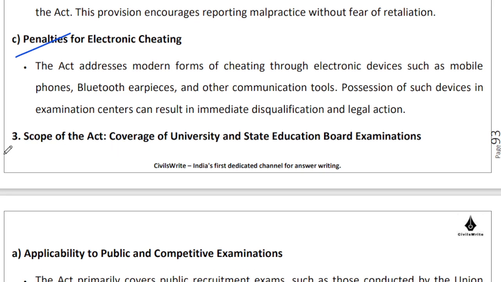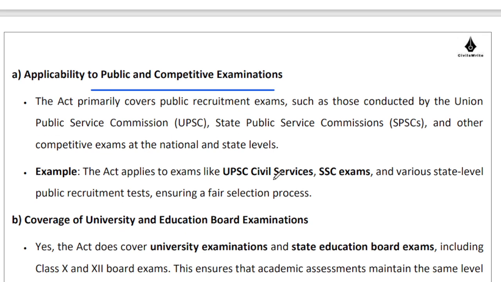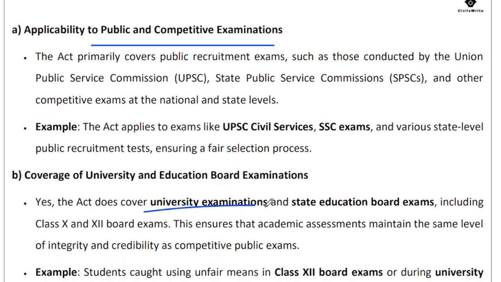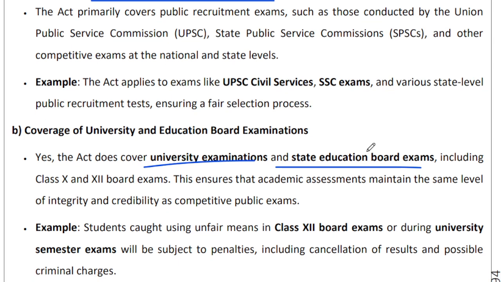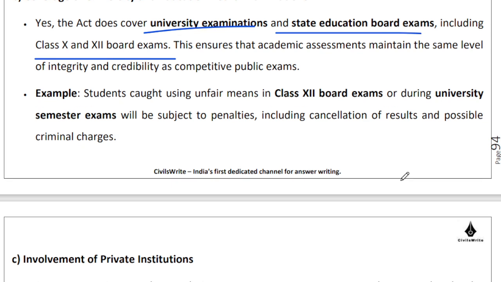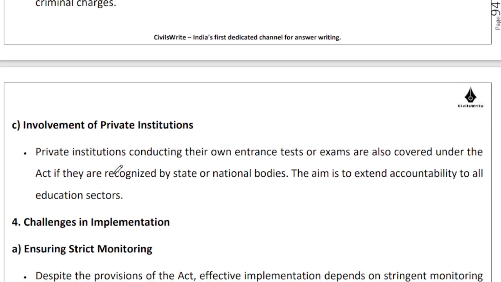The scope of the Act, right? So right now it is applicable to public and competitive examinations. That's number one, right? It does cover university examinations, state education board exams as well, including class 10 and class 12 board exams, right? So that at those levels also we are able to ensure an element of integrity and transparency and honesty, right? And private institutions which are conducting their own entrance tests or exams, they are also covered under the Act if they are recognized by state or national bodies.